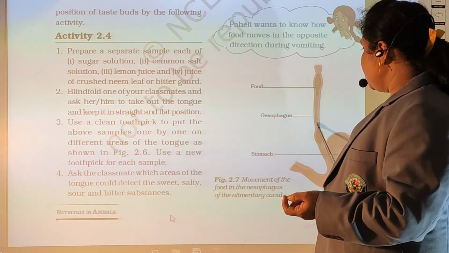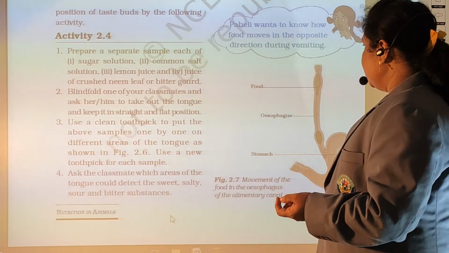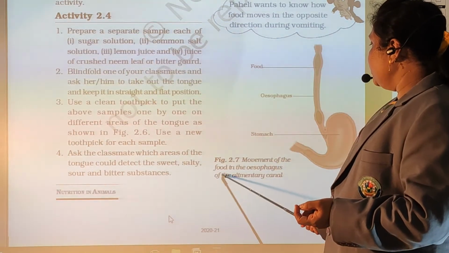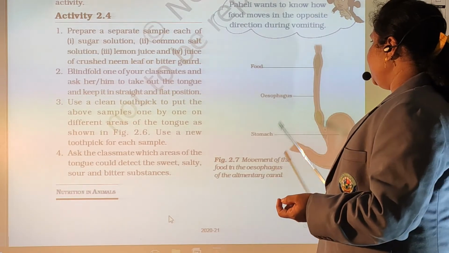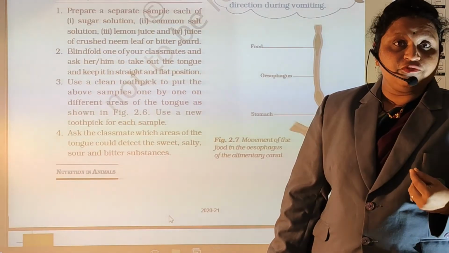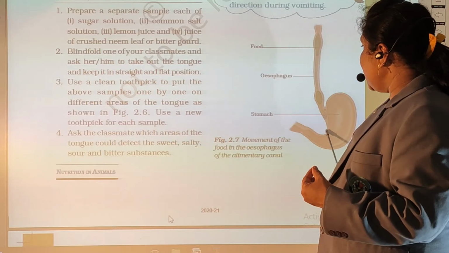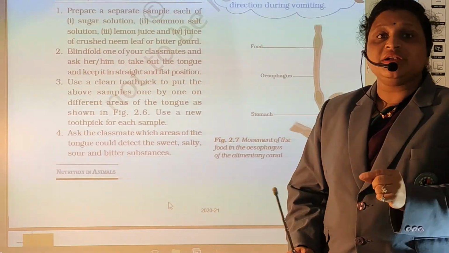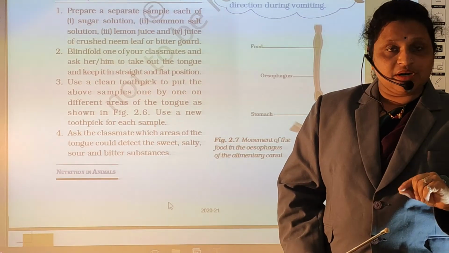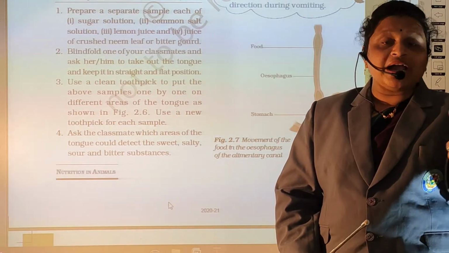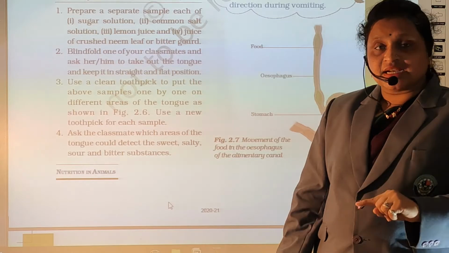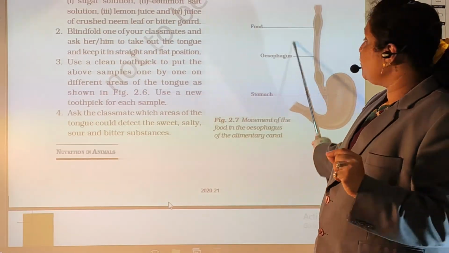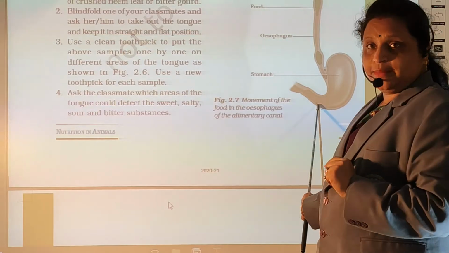So this is the food pipe, esophagus and stomach. This is the separate compartment of stomach. So movement of food in the esophagus of the alimentary canal. When we are eating food, the alimentary canal helps us. This is the pipe between the mouth and stomach. It helps to move the food from the mouth to the stomach.